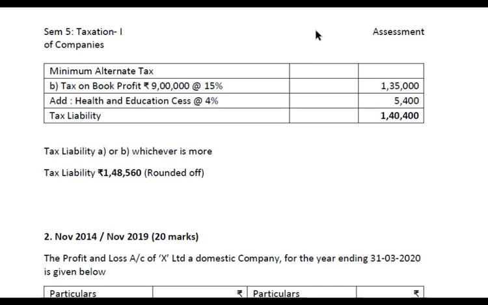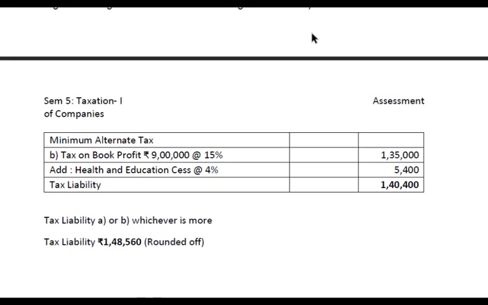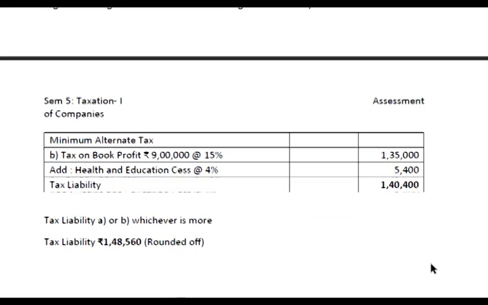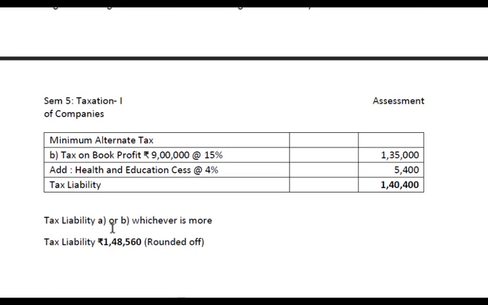So the total, we shall compare here, the tax liability which is at the normal rates is 1,48,564 and minimum alternate tax is 1,40,400. So whichever is higher will be considered as the tax liability. Therefore, the tax liability A or B, whichever is more. So tax liability is 1,48,560, which is rounded off to the nearest rupee 10.